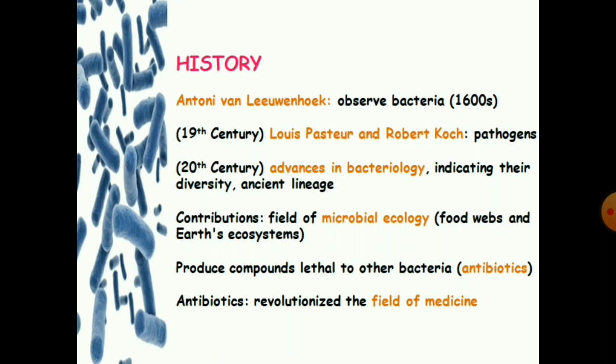Regarding the history of bacteria, in 1600, Anton van Leeuwenhoek first observed bacteria under his microscope. In the 19th century, Louis Pasteur and Robert Koch demonstrated the role of bacterial pathogens, which means they are able to cause disease. The 20th century saw advances in bacteriology, indicating their diversity and ancient lineage. A number of scientists contributed in the field of microbial ecology and found that bacteria are essential to the food web and the earth's ecosystem. Some bacteria produce compounds which are lethal to other bacteria, called antibiotics, which formed a revolution in the field of medicine.